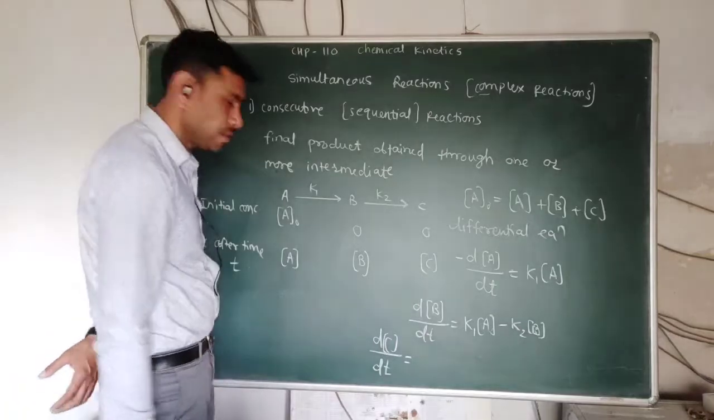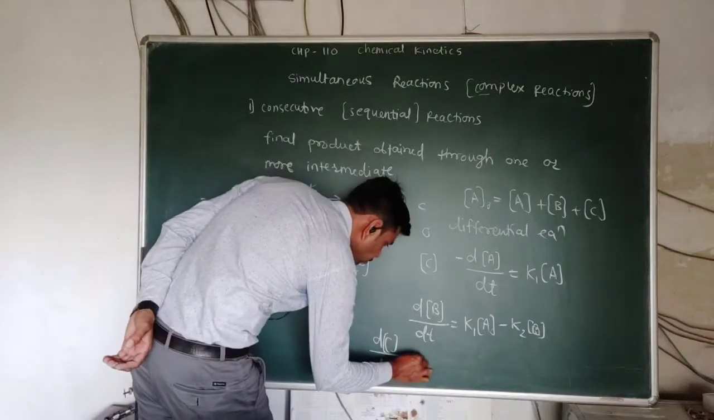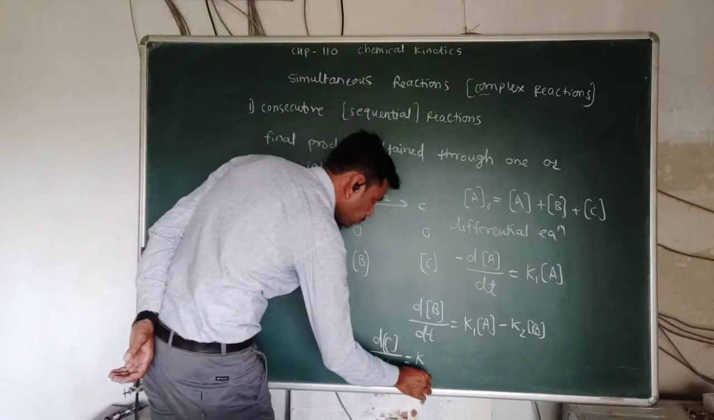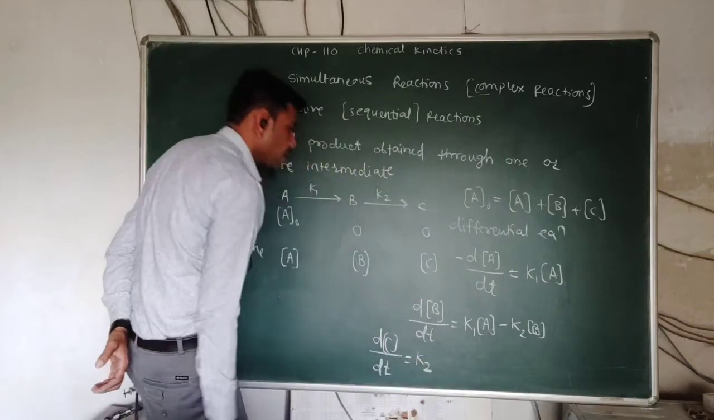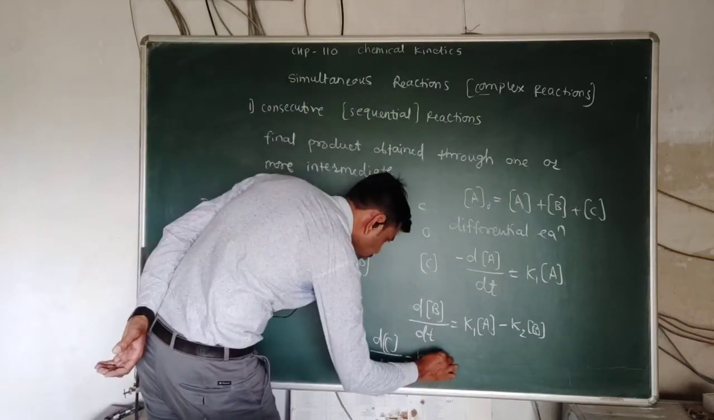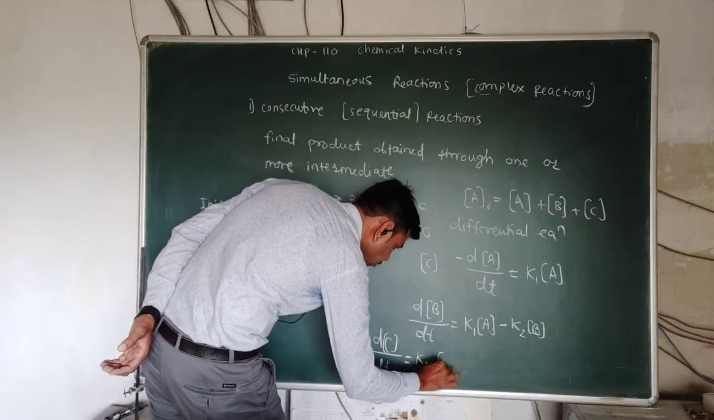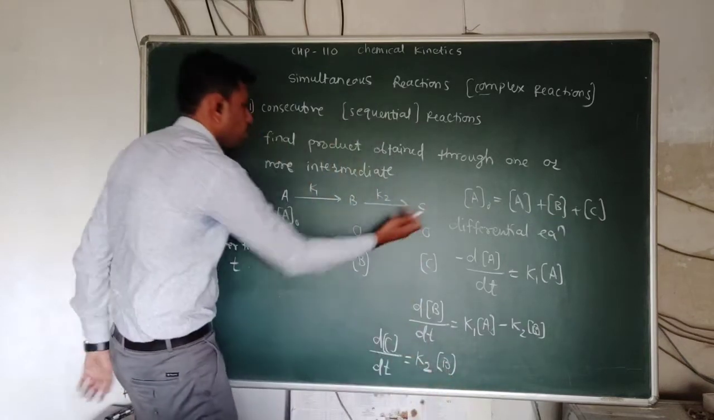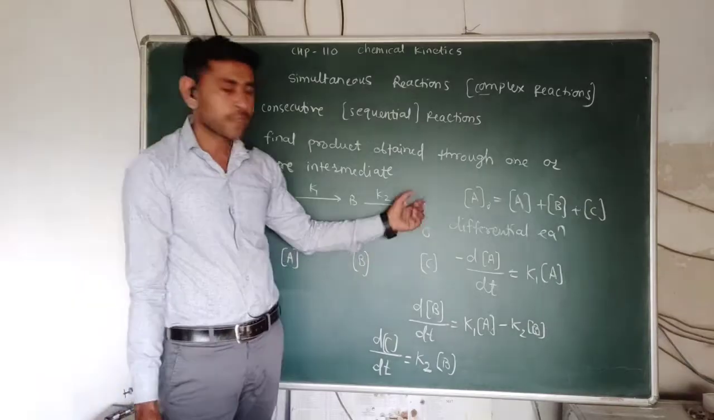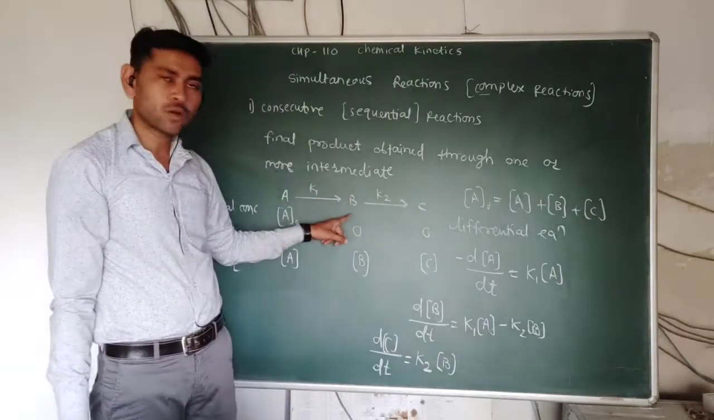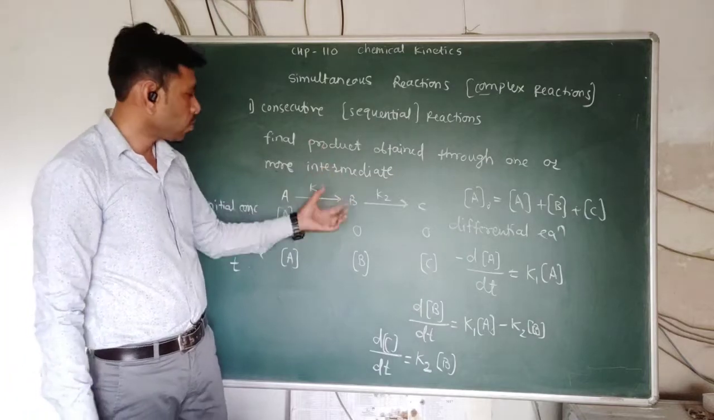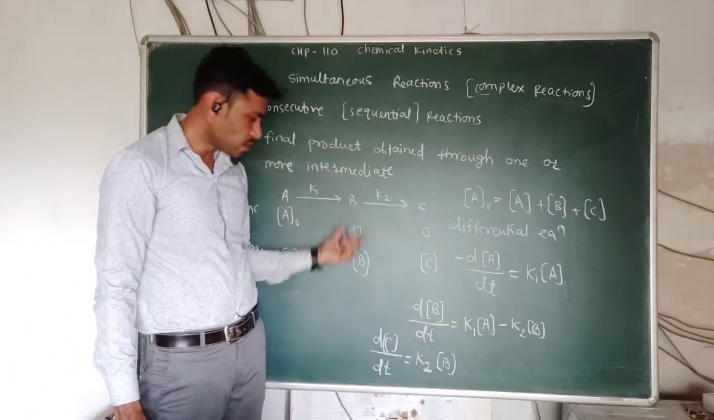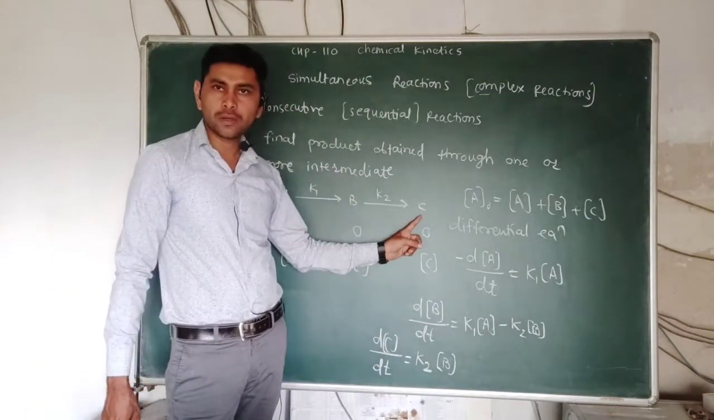And the rate of formation of product C, dC by dt, is equal to K2 into the concentration of B, because the formation of product C depends only on the concentration of B. How much B is formed, or what concentration of B is available, is required for the formation of product C.